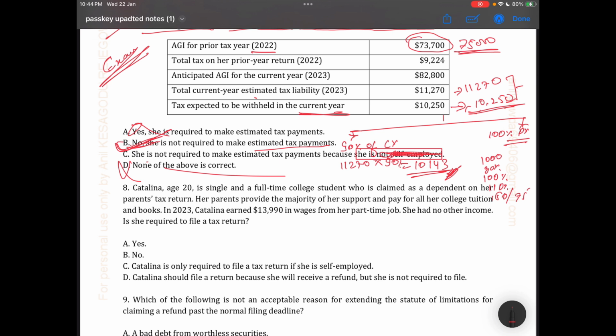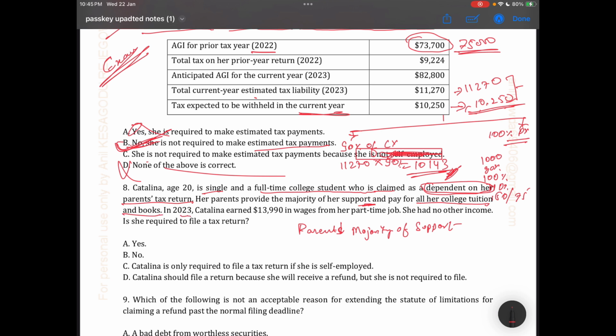Kathleen is 20, single, and a full-time college student who is claimed as a dependent on her parent's tax return. Her parents provide the majority of her support and pay all her college tuition and books.